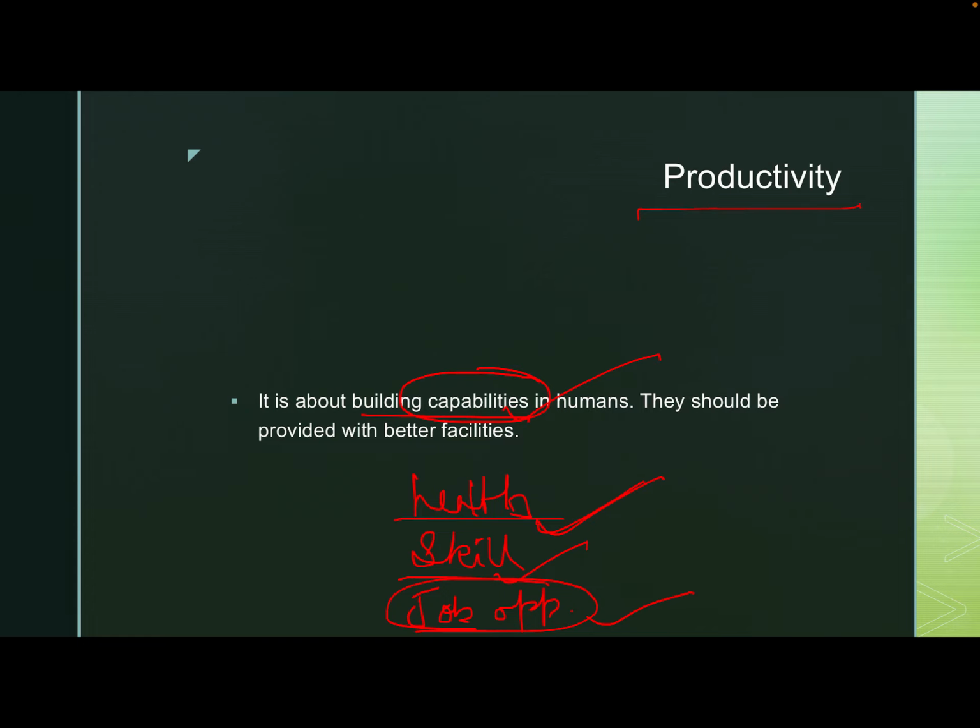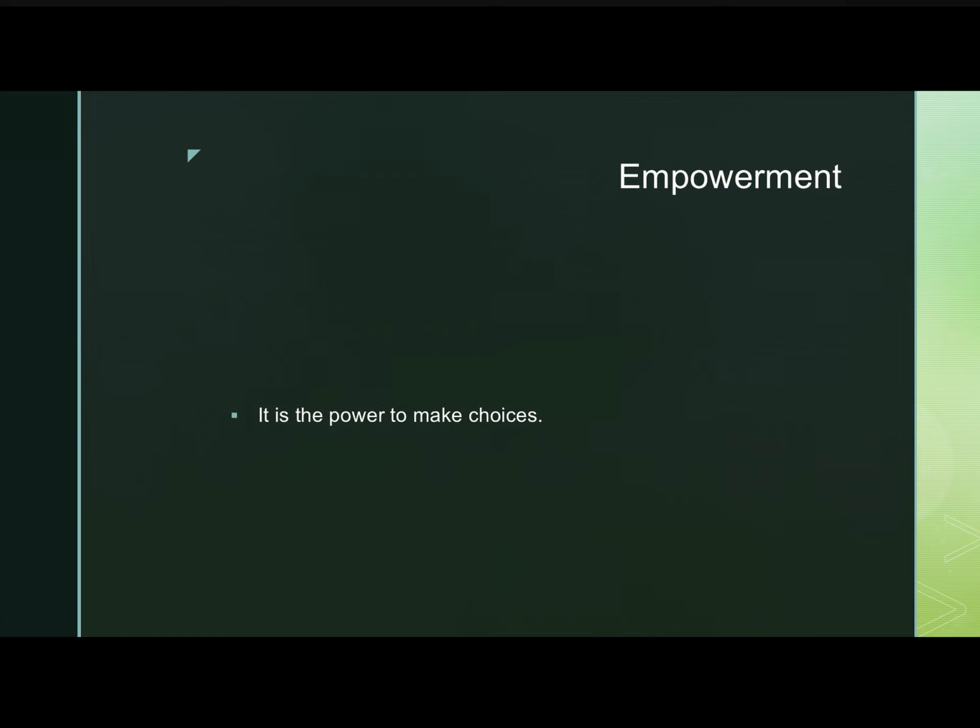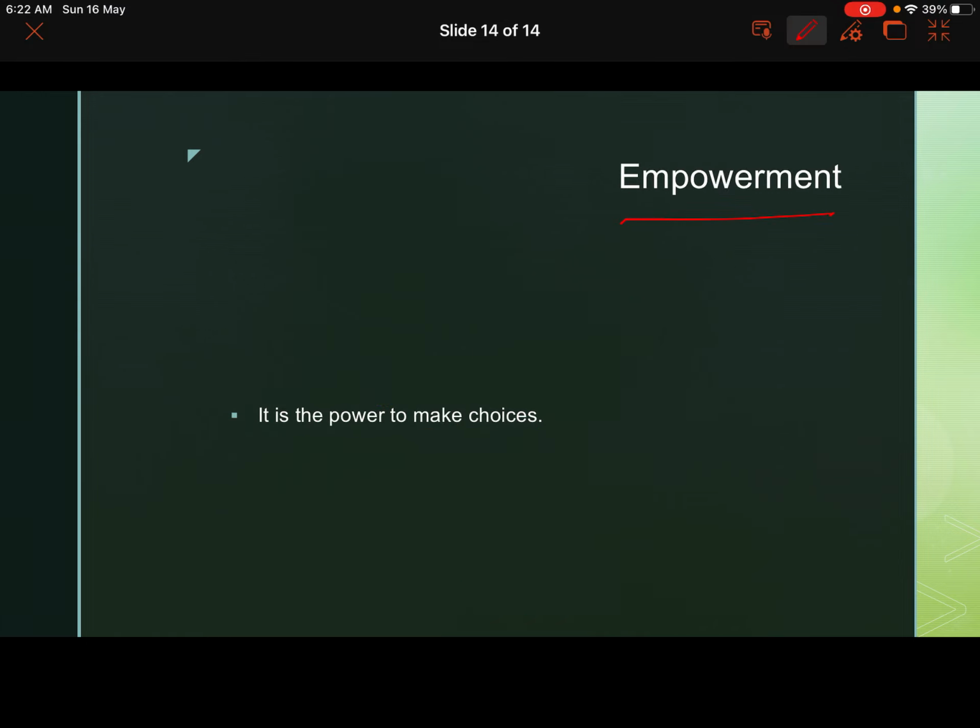And the last pillar is empowerment. Now, empowerment is basically what? It is the power to make decisions. It is the power to make choices. Such power comes from increasing freedom. When your freedom increases and your capability increases, then only you get this particular power of making choices.